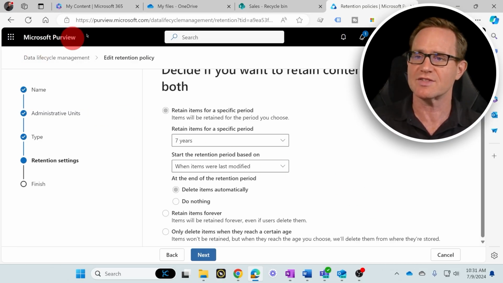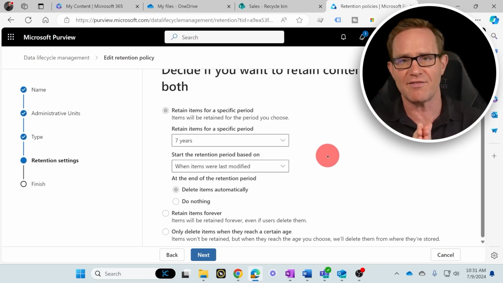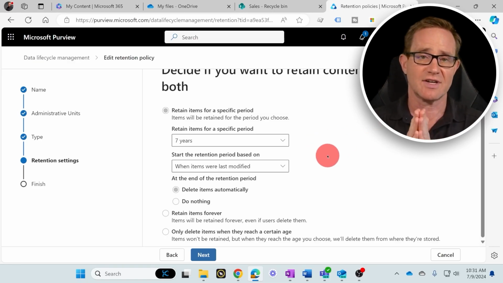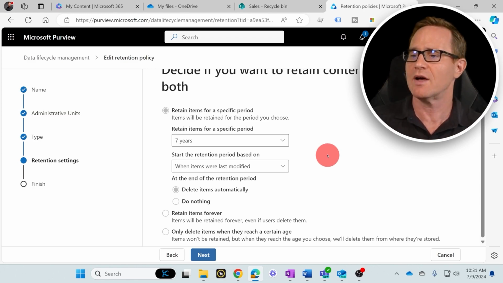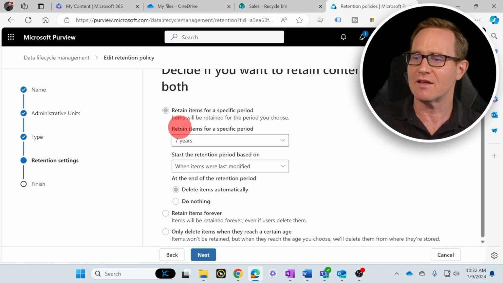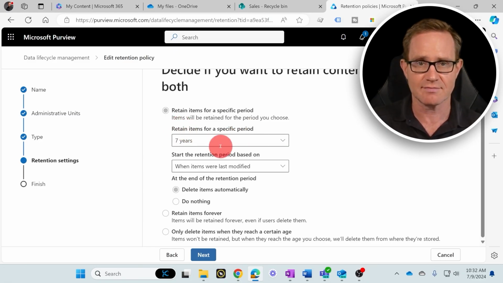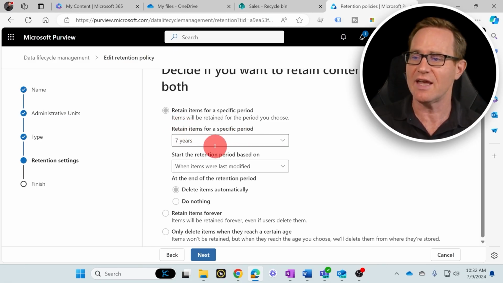So if I go into Microsoft Purview and I go to data lifecycle management, I can edit the retention policy, and I have one here. So I go through here and I have this retention policy which says for all of my files inside of Microsoft Teams, OneDrive, and SharePoint, I can retain these items for 7 years. And at the end of the 7 year period, we would delete them. So retain them for 7 years.